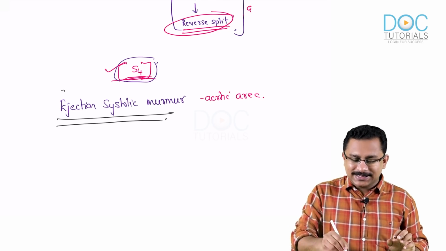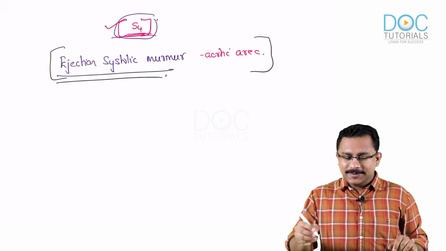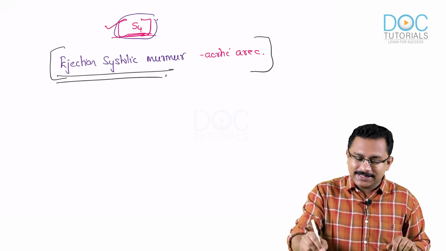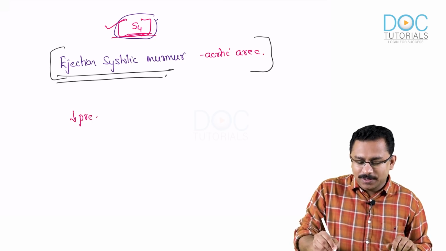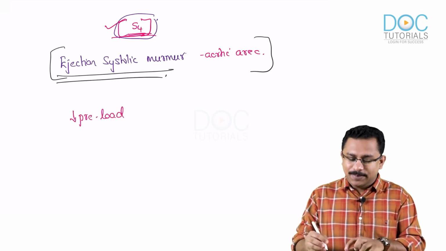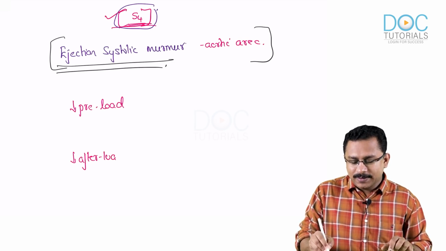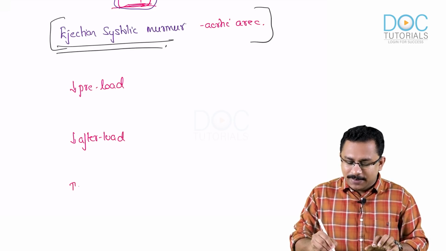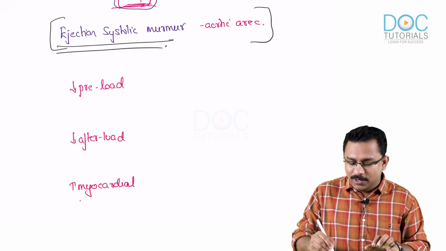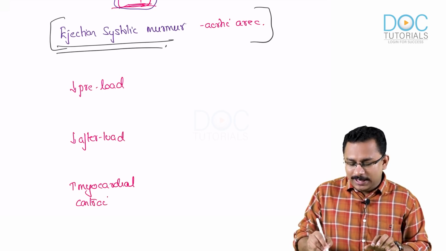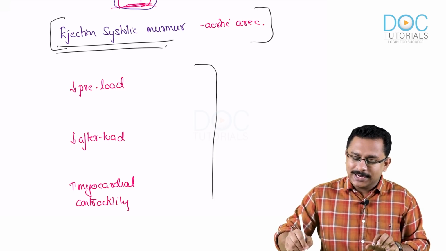Well, this ejection systolic murmur of HCM is in fact increased in intensity by maneuvers that will decrease the preload, decrease the afterload, and increase the myocardial contractility. So whatever maneuver is going to decrease your preload, decrease your afterload, or increase the myocardial contractility, all this will result in what?